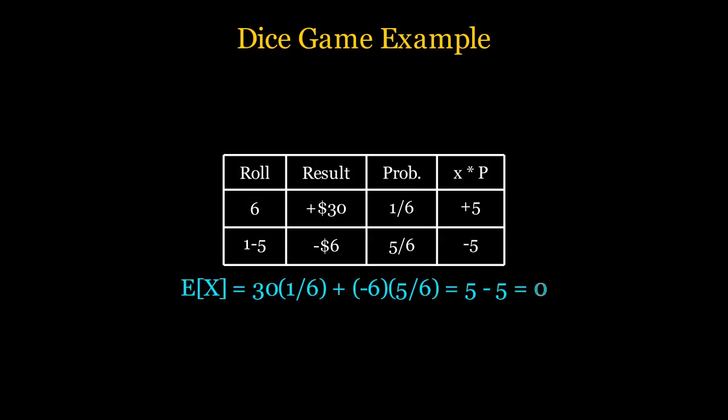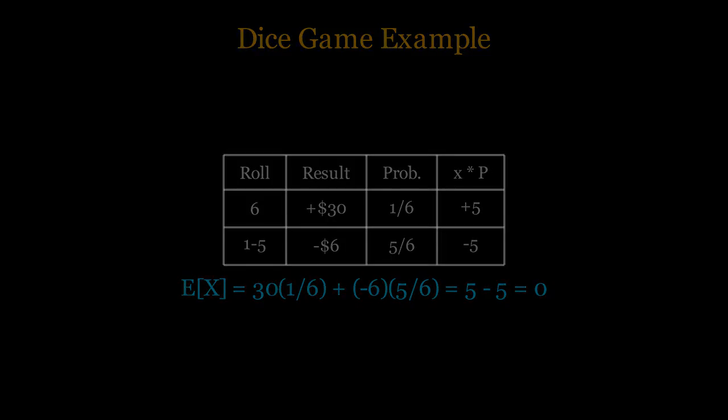There is a 1 in 6 chance to win $30 and a 5 in 6 chance to lose $6. Multiplying these gives 5 and -5. Adding them together gives 0. In the long run, you won't gain or lose anything. This is a fair game.